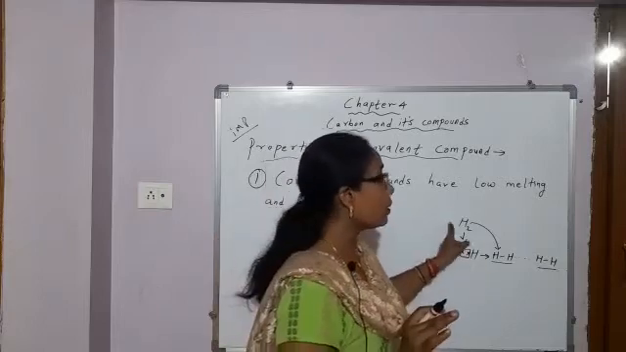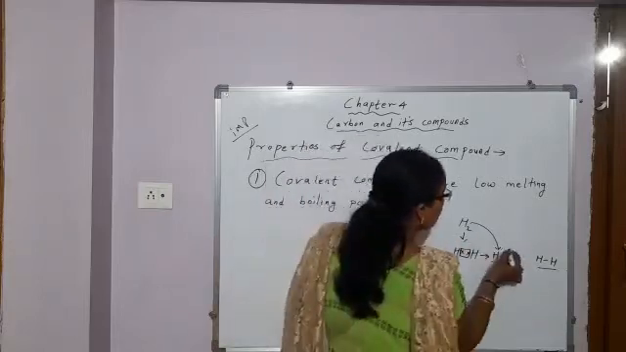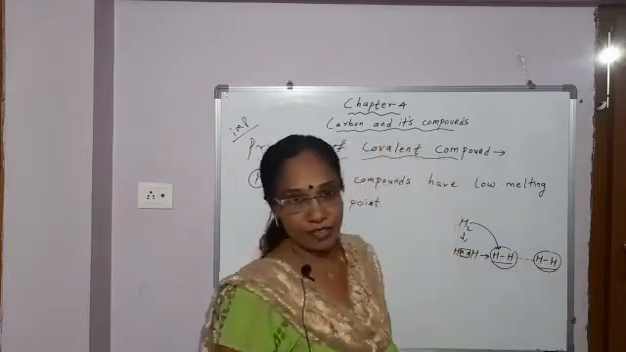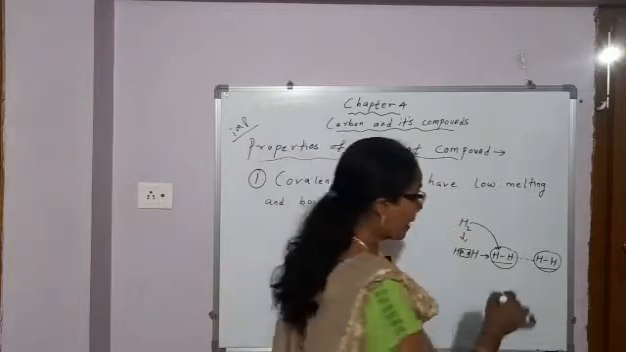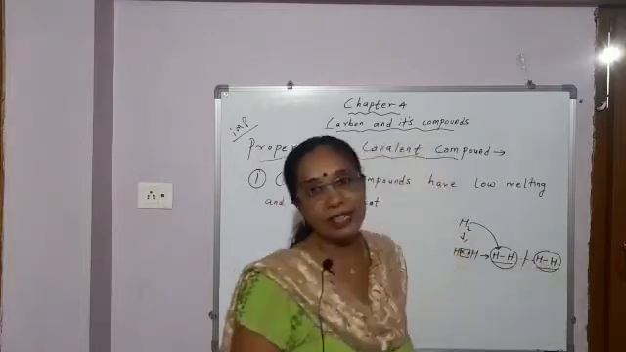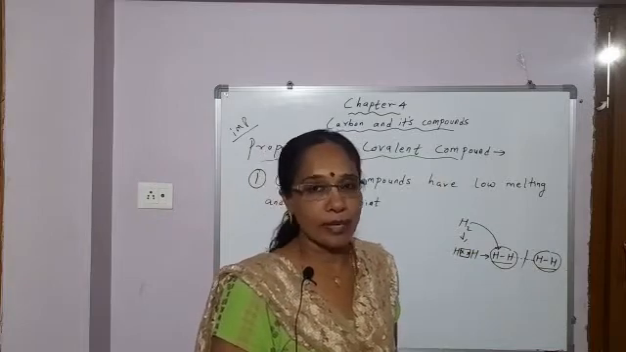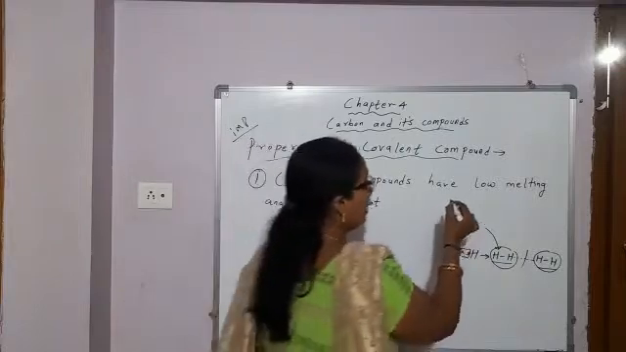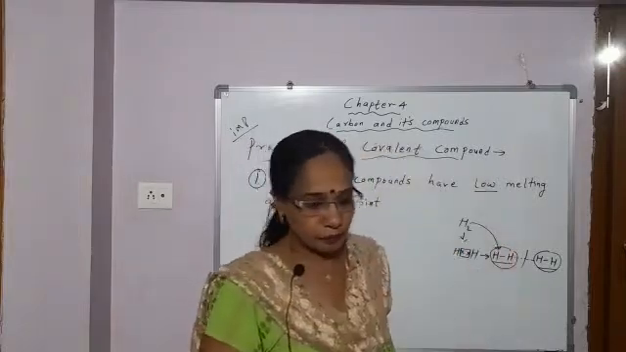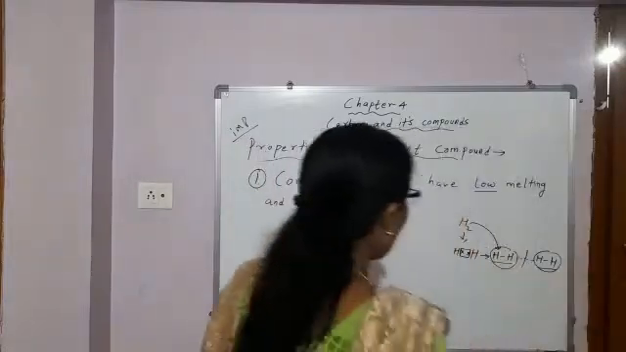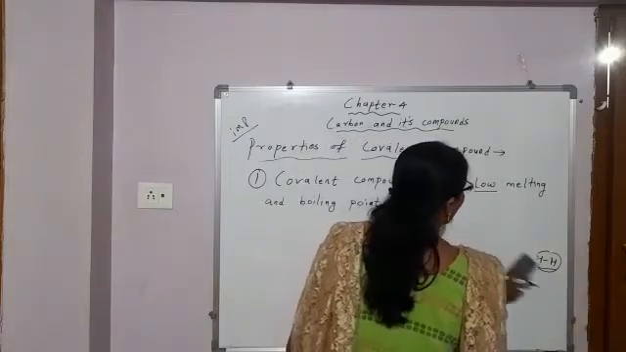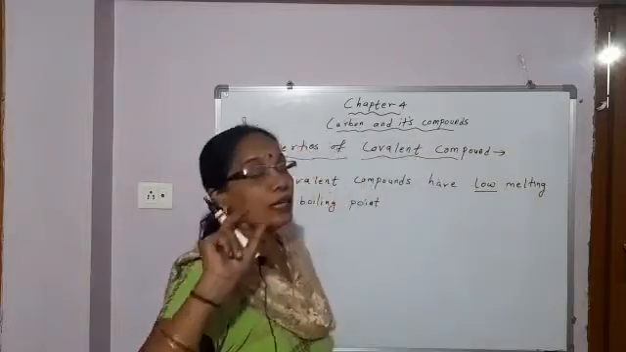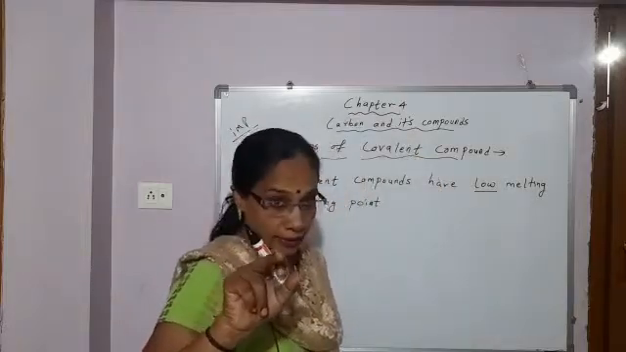So in covalently bonded molecules, the intermolecular force of attraction is weak. So to break this weak force of attraction, a less amount of energy is required. So covalent compounds have low melting and boiling point. Okay. So, why does this reasoning question come, students? Why do covalent compounds have low melting and boiling point?